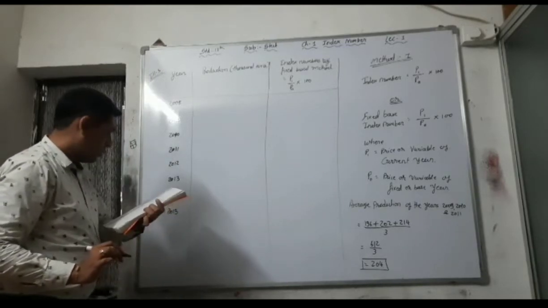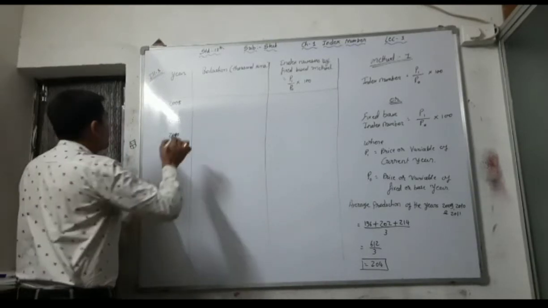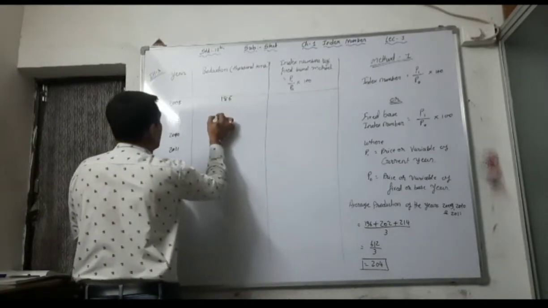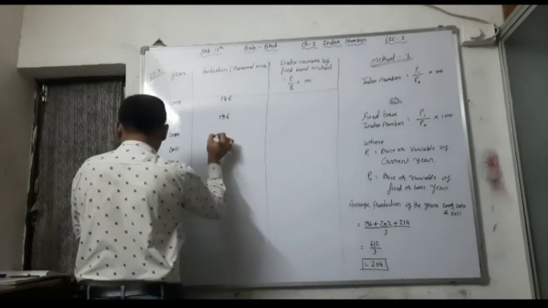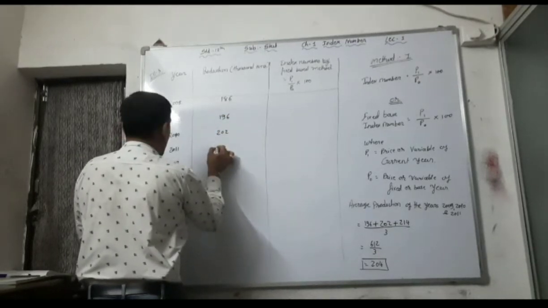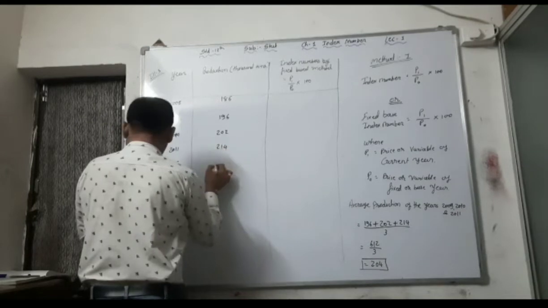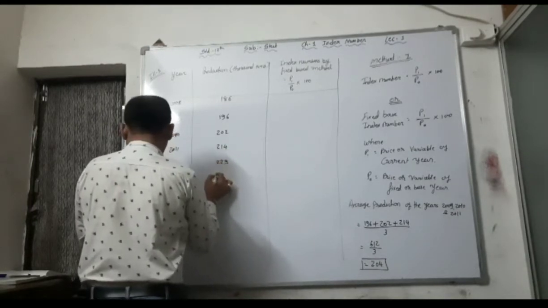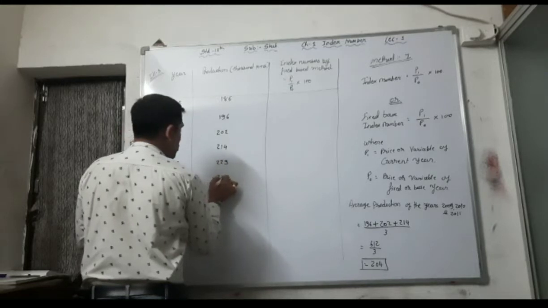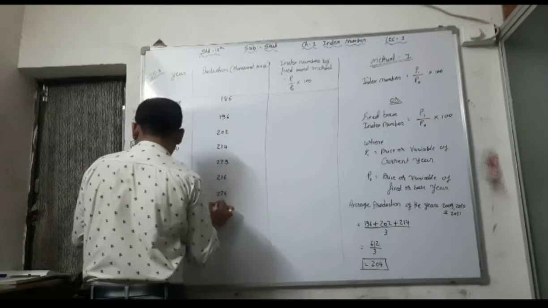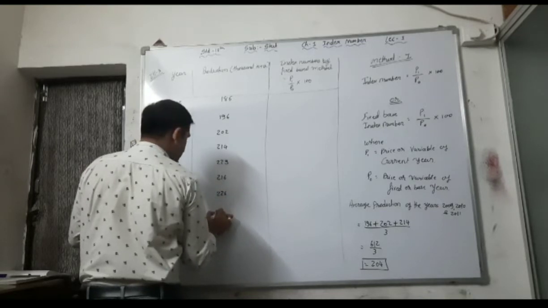What is the production in 1000 tons? 186, then 196, then 202, then 214, then 229, then 216, then 226, and then 230.